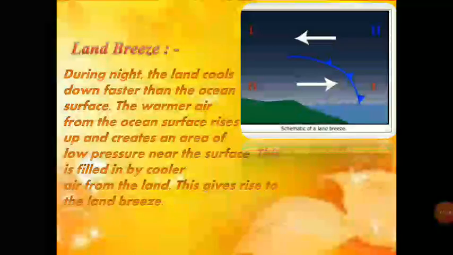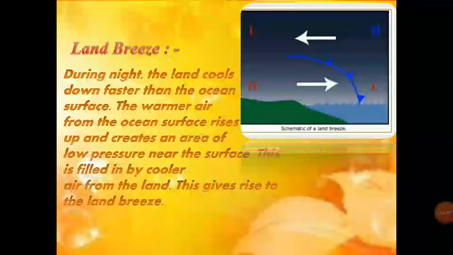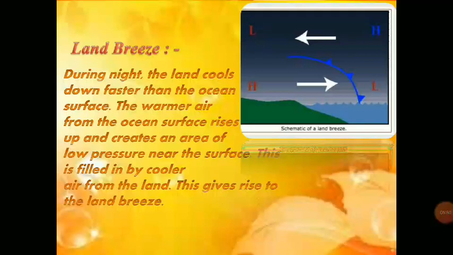Now, what is land breeze? During night, the land cools down faster than the ocean surface. The warmer air from the ocean surface rises up and creates an area of low pressure near the surface, which is filled in by cooler air from the land. This gives rise to the land breeze.